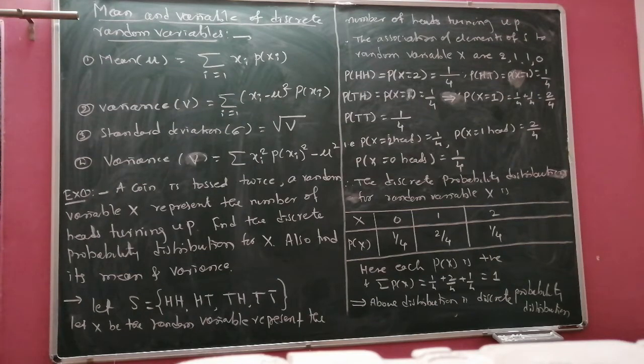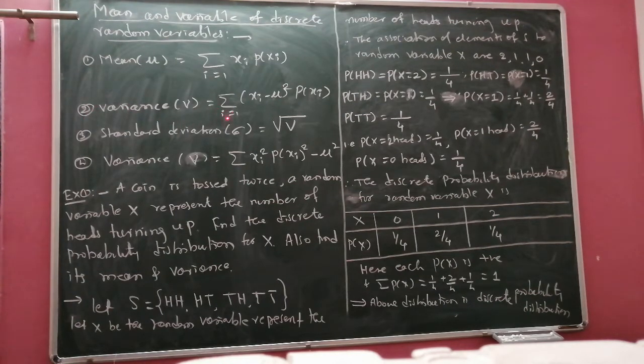Here now we will discuss mean and variance of a discrete random variable. Mean is always denoted by mu. Mu is equal to the summation over i of xi into p of xi. As xi means here, this into this plus this into this plus this into this, that gives the sum.